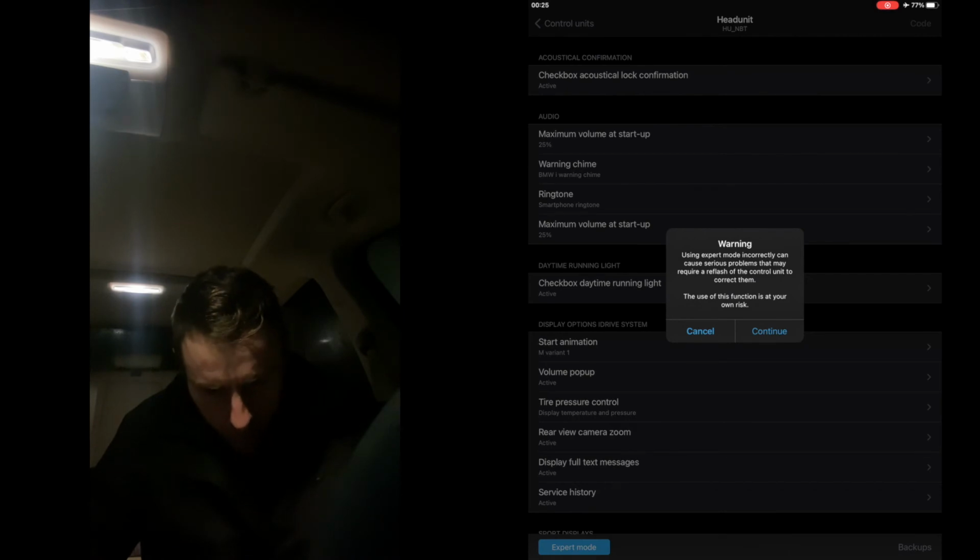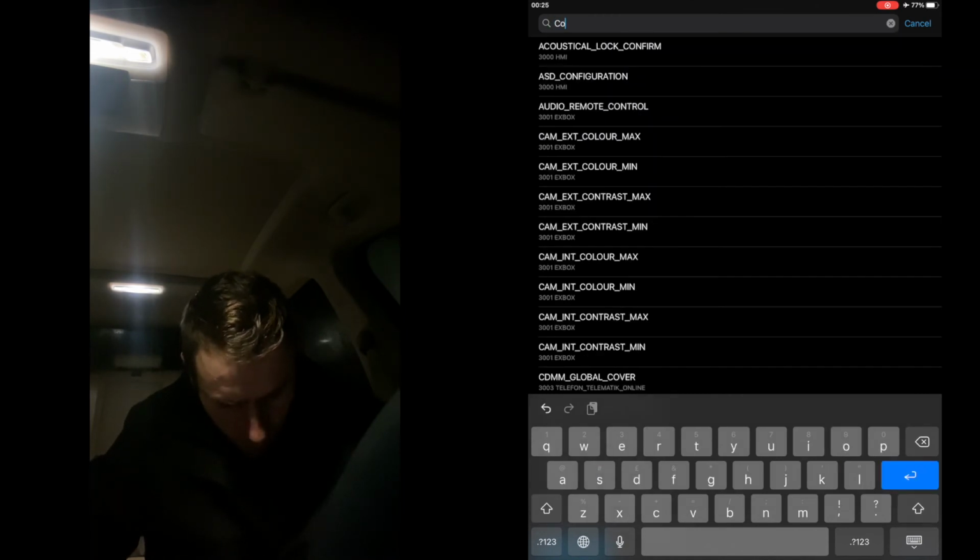So just press expert mode, press continue, and then again, you're gonna have to type into the head unit color_switch, and just press it on active, go back, and then color switch lines, which is below color switch. Just set it on sport, go back and press code, start coding.